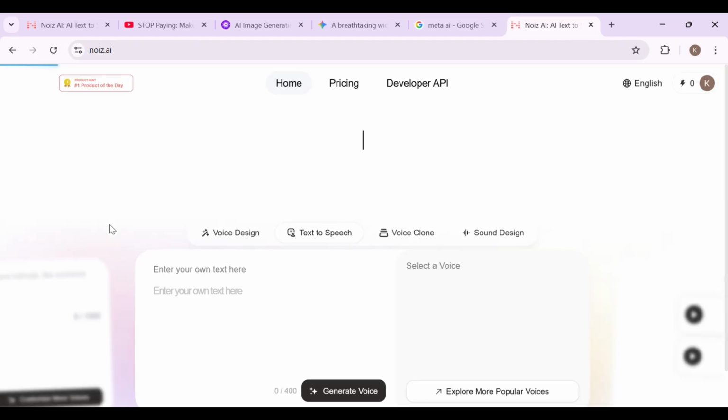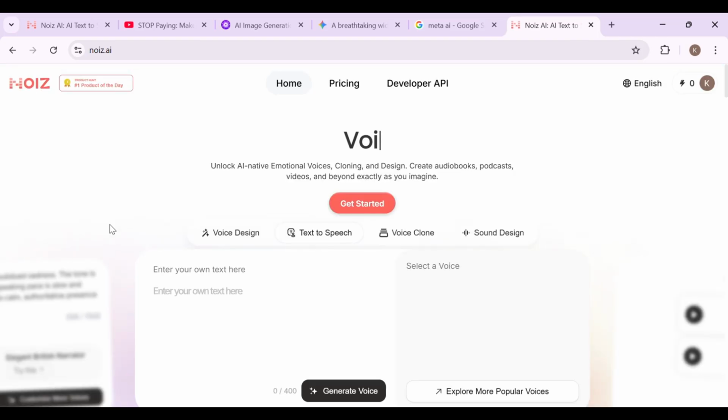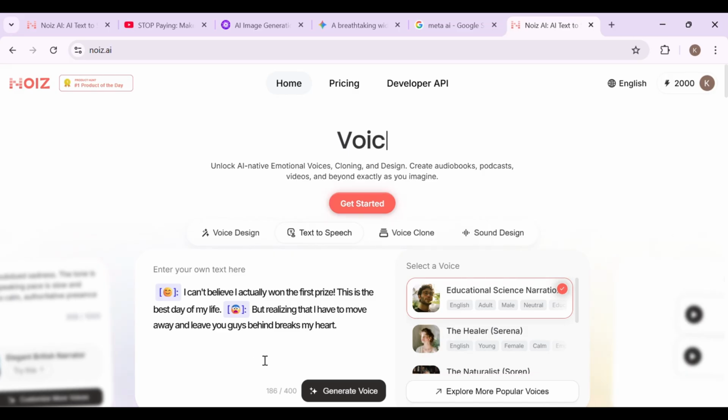And here's the interesting part. This tool isn't widely known, but it's one of the most advanced, free options available right now. It's called Noise AI Studio. Let me show you how it works. I search for Noise AI Studio, click Get Started, and land directly on the interface.